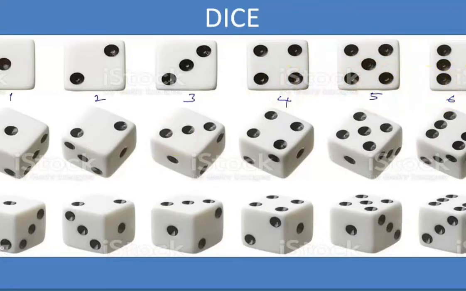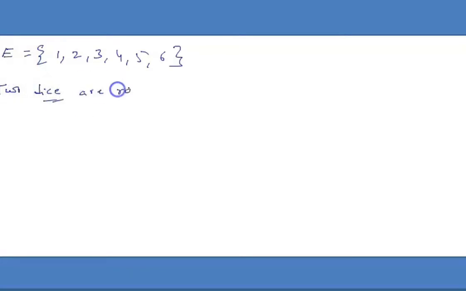What are the outcomes that we expect from a die? That is taken as an event. When a die is rolled, we may get 1, 2, 3, 4, 5, 6. These are the outputs when a die is rolled. When two dice are rolled, what are the possible events? We may get 1, 1.